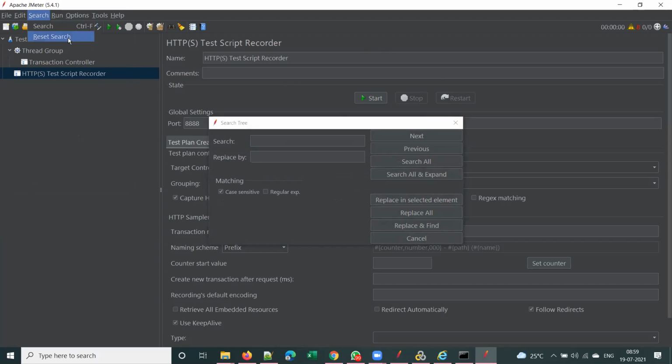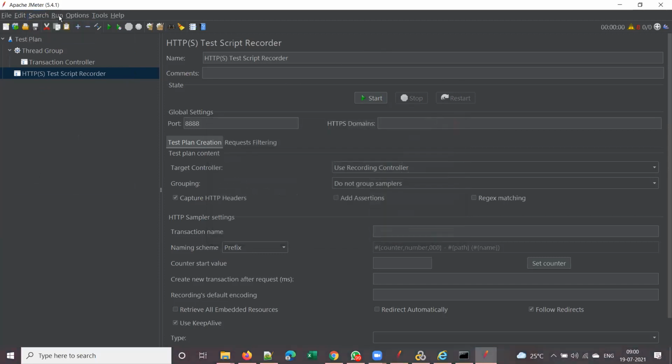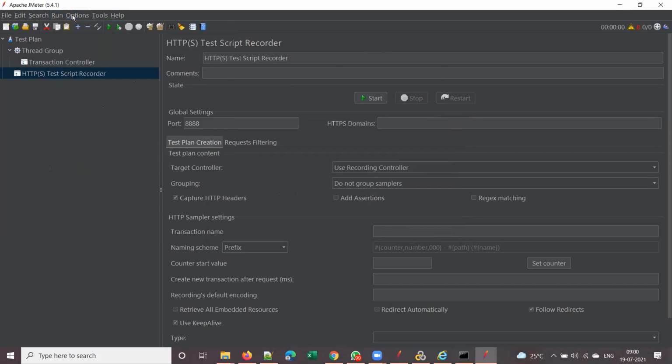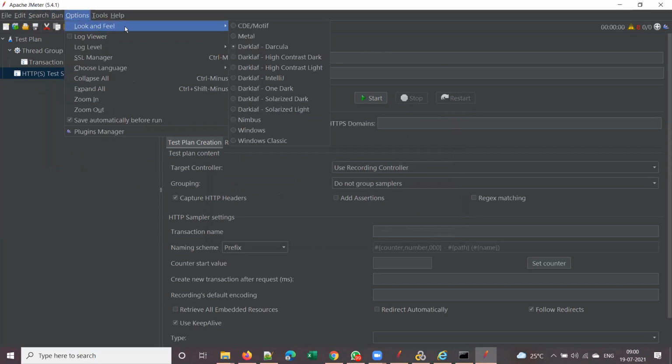And reset search, I'll show you what is reset search once we start scripting. And under run, if you want to start the test, you can use this start option, remote start, and all this, right? And under options, you have look and feel.